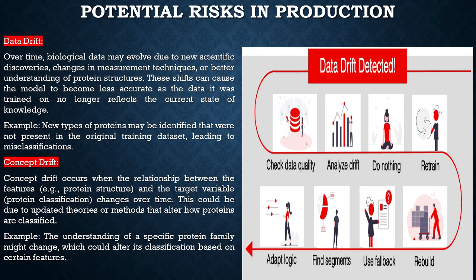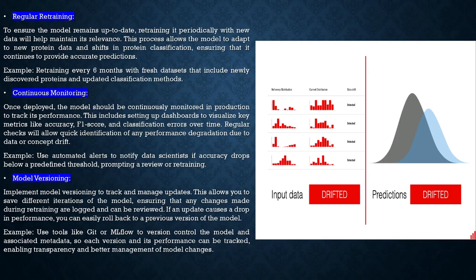When deploying a model into production, it's important to identify potential risks and challenges. Data drift. Over time, biological data might change, which could affect the accuracy of the model. For example, newer protein structures may not fit the patterns the model learned from the older dataset. Concept drift. This refers to the shift in the relationship between input features, protein structures, and target variables, protein types, over time. As research advances, the understanding of protein functions may evolve, affecting model predictions.